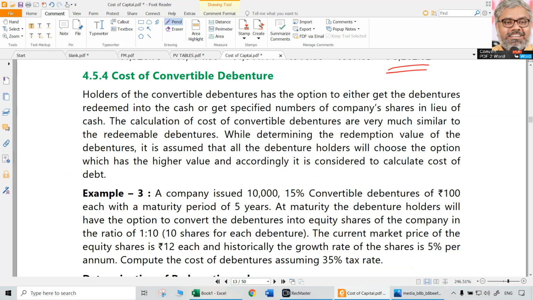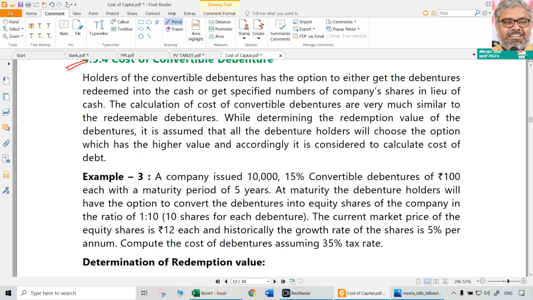Now coming to another possibility, cost of convertible debentures, how it will be. How can that be calculated? Convertible debentures means those which can be converted to either preference shares, nobody does that, usually equity shares. So some number of shares will be given to the convertible debenture holders after some time. That is called convertible debentures. Then how to find out?